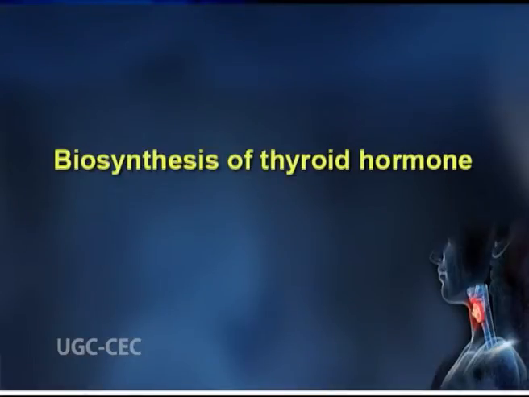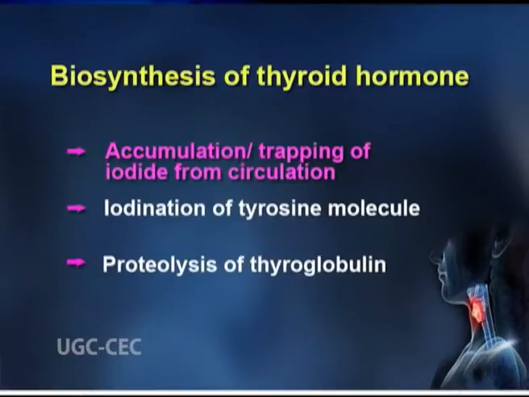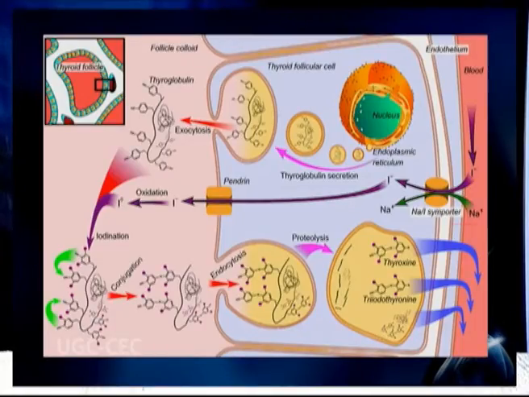Biosynthesis process is comprised of three phases. The first one is accumulation or trapping of iodide from circulation, then iodination of tyrosine molecule, and proteolysis of thyroglobulin. Let us understand the three processes in detail. The accumulation or trapping of iodide from circulation process requires iodine to appear in blood as inorganic iodide. The concentration of iodide in blood is very low, but the follicle cells have great affinity for inorganic iodide.